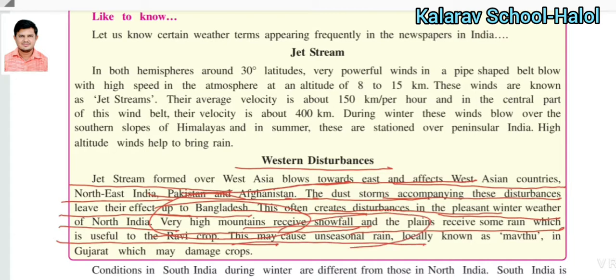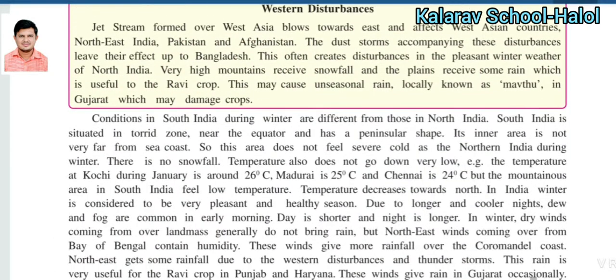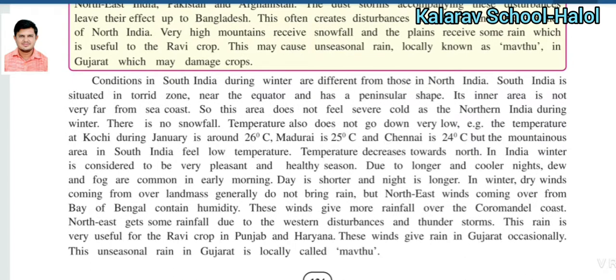In Gujarat, this unseasonal rain we can call Mawthu. Mawthu is the local word in Gujarat for unseasonal rain, which damages the crop. So this unseasonal rain is considered as Mawthu in Gujarat.